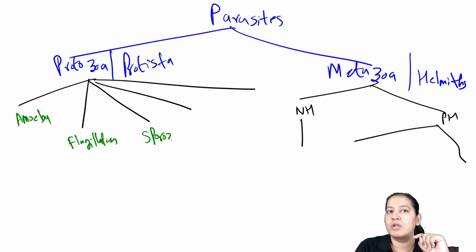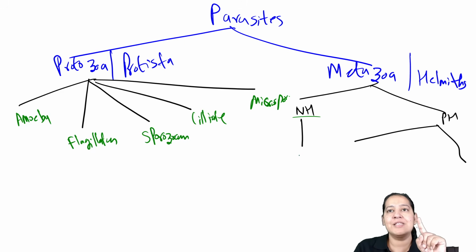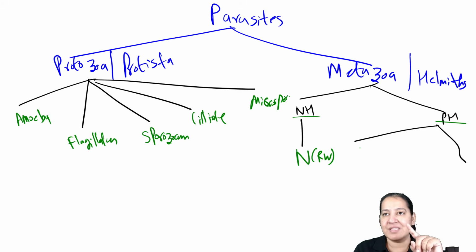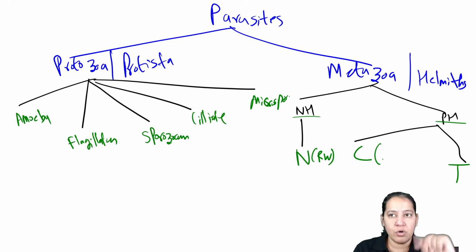You have to write all the names of sporozoans. Then ciliates, only one ciliate is there, and microsporidians, only one microsporidian is there. Nematohelminths include nematodes, which are known as roundworms, and platyhelminths include cestodes and trematodes. Cestodes are known as tapeworms and trematodes are known as flukes.